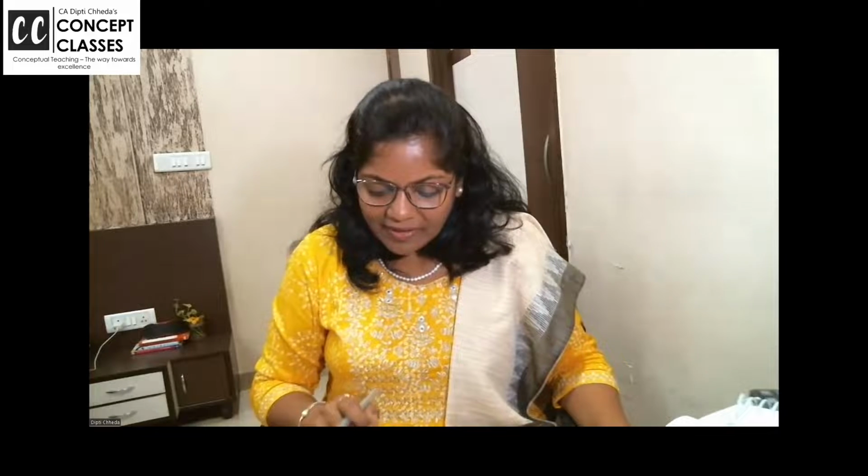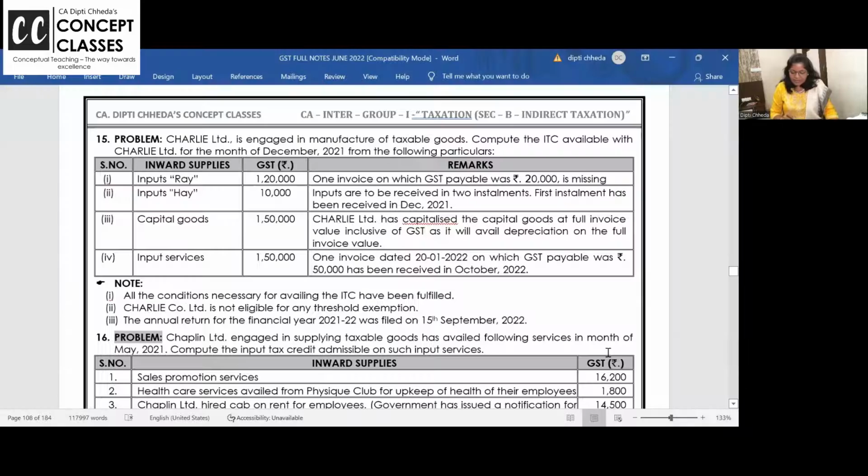Okay, 11th problem, we have not discussed the answers. Let us do it. 15th problem. Charlie is engaged in manufacturing of the taxable goods. Compute the ITC available with Charlie Limited for the month of December. ठीक है? तो input tax credit मिलेगा ही नहीं. One invoice on GST payable 20,000 was missing. So how much you can claim input tax credit? 120 minus 20, that is 1 lakh.